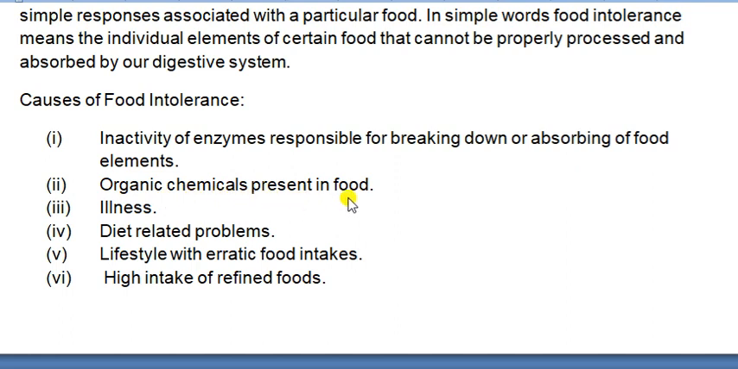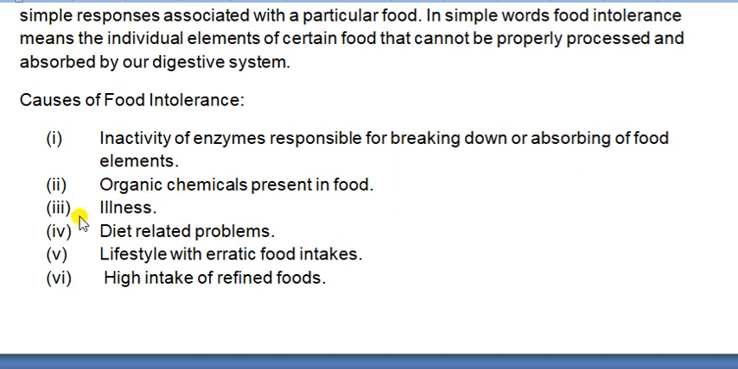Organic chemicals present in food. As you know, nowadays everything is made up of chemicals, or we can say there are chemicals in everything, right? Then if there are organic chemicals present, it gives a bad effect to our digestive process. That is another reason of food intolerance.